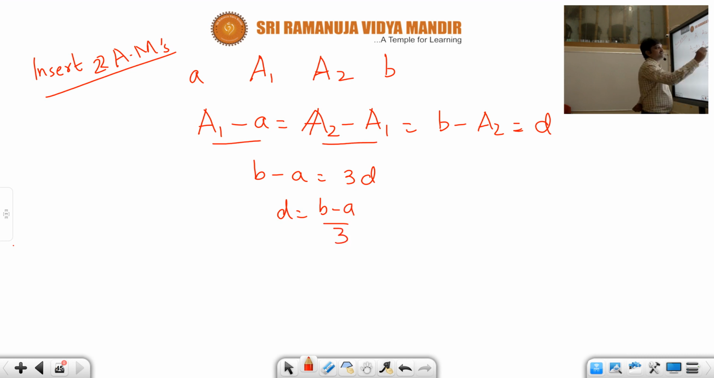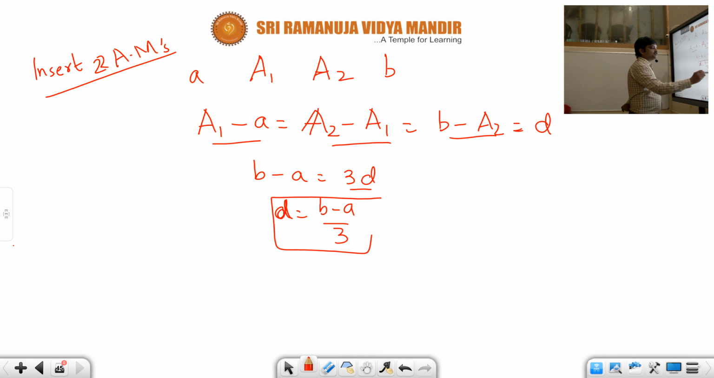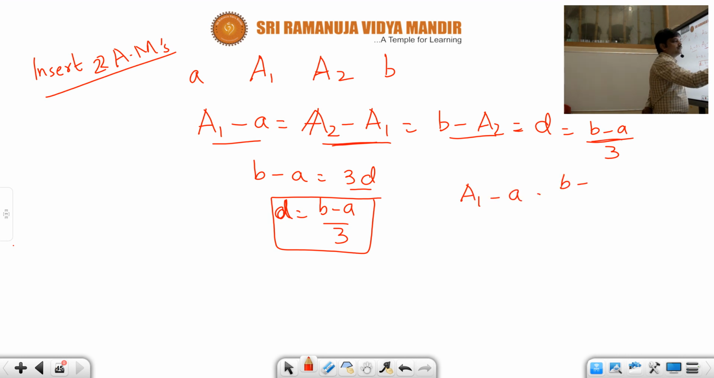Just add this one and this one, you will be getting b minus a is equal to 3d. From this you will find the common difference to be (b minus a) by 3. So substitute d is equal to (b minus a) by 3, and now use the relation a1 minus a is equal to (b minus a) by 3. So from this you could find a1 as a1 is equal to (2a plus b) upon 3.